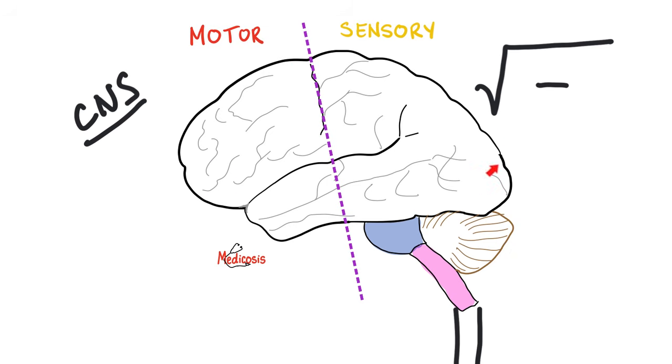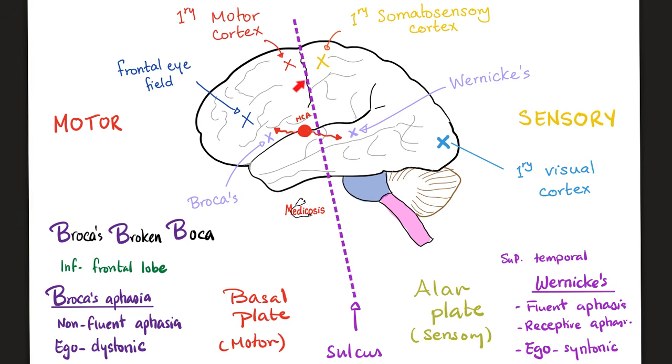This is the cerebral cortex, or the cerebrum. It has a frontal lobe, a temporal lobe, an occipital lobe, and a parietal lobe. Thou shalt draw your line in the sand. This is the first commandment. You draw it parallel to something called the central sulcus, okay? And then what? Anterior is here, posterior is there. This is front, this is back. Anterior is mostly motor, and posterior is mostly sensory.